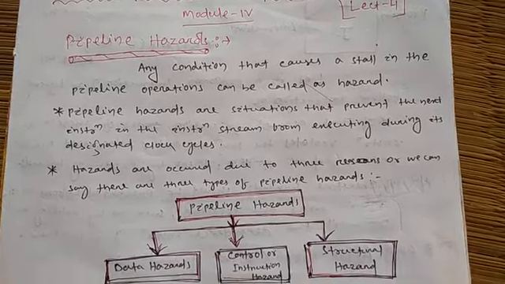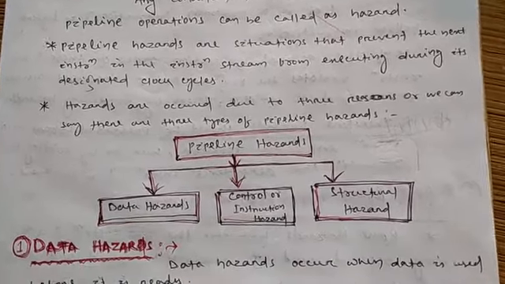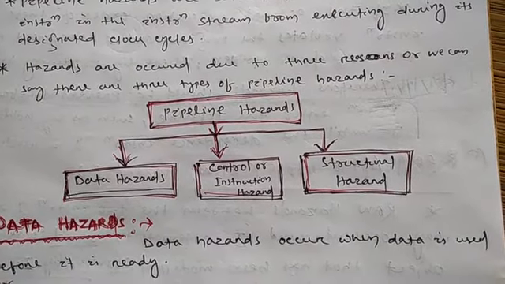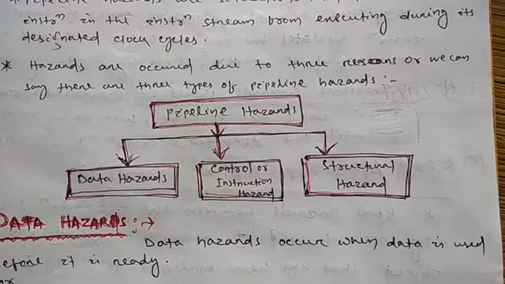Okay, next, how many types of pipeline hazards are there? There are 3 types of pipeline hazards: data hazards, control or instruction hazards, and structural hazards.